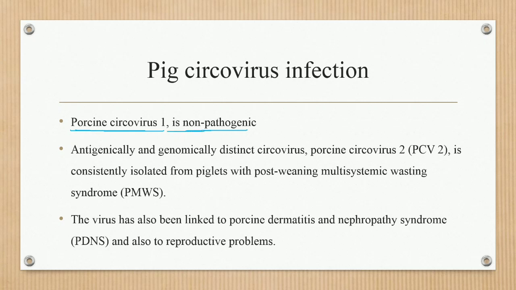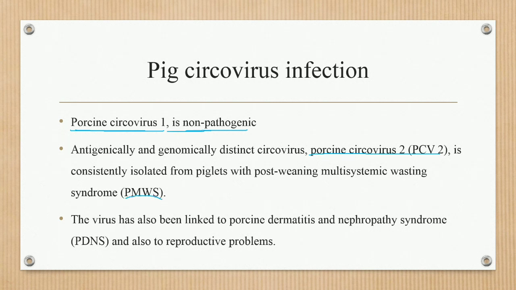Next point, an antigenically and genomically distinct circovirus, porcine circovirus second, called PCV2. Porcine circovirus second is consistently isolated from piglets with post-weaning multisystemic wasting syndrome, called PMWS.